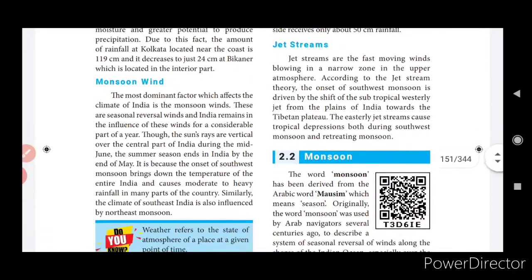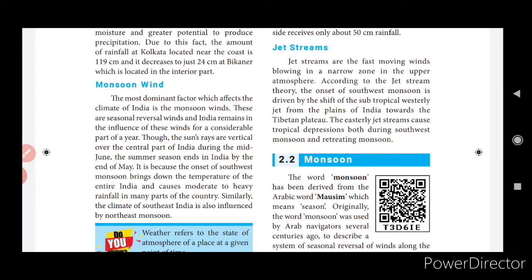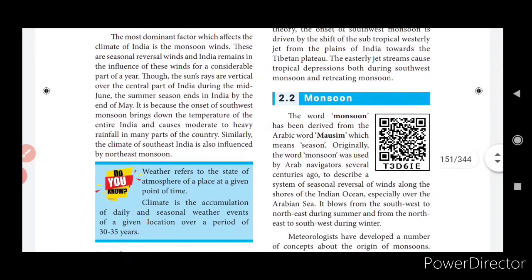Okay, now about the monsoon wind. The most dominant factor which affects the climate of India is the monsoon winds. There are seasonal reversal winds, and sun rays are vertical over here. It is because the southwest monsoon brings down the temperature of the entire India and causes moderate to heavy rainfall in many parts of the country. Similarly, the climate of southeast India is also influenced by the northeast monsoon. So the monsoon winds which come from the southern part bring cooler weather.